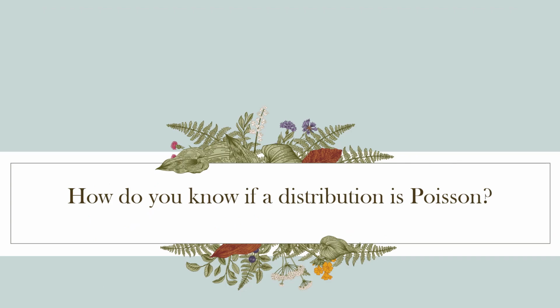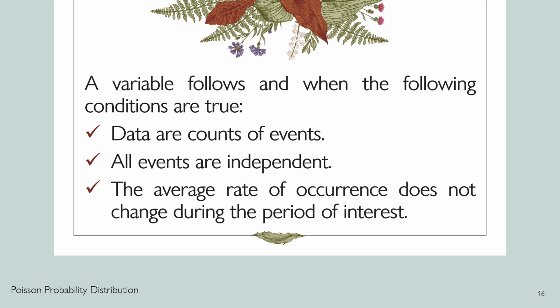Question: how do you know if a distribution is Poisson? Right? You will know if the distribution is Poisson if a variable follows it and when the following conditions are true. First, we have the data or counts of events. Second, all events are independent. Third, the average rate of occurrence does not change during the period of interest.